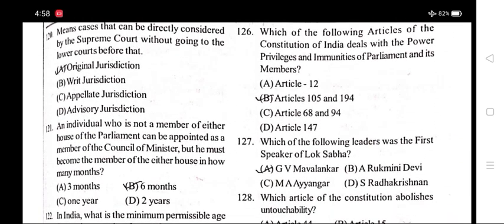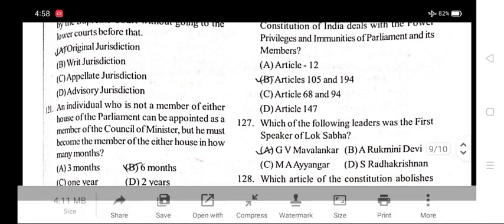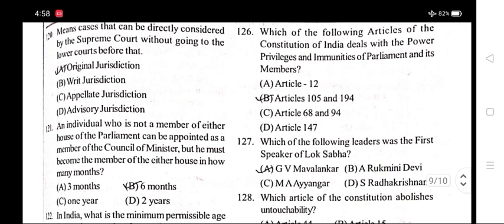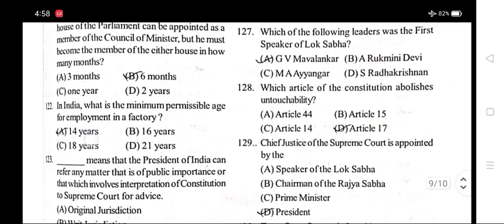126. Which of the following articles of the Constitution of India deals with the power, privilege and immunities of Parliament and its members? Option B, Article 105 and 194. 127. Which of the following leaders was the first Speaker of Lok Sabha?